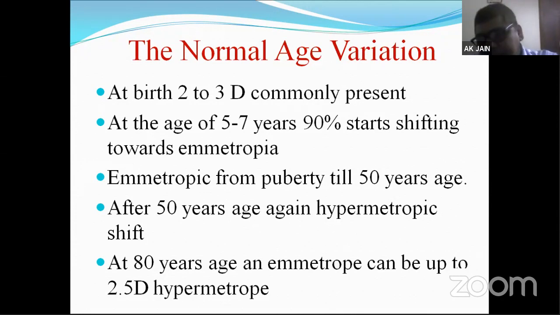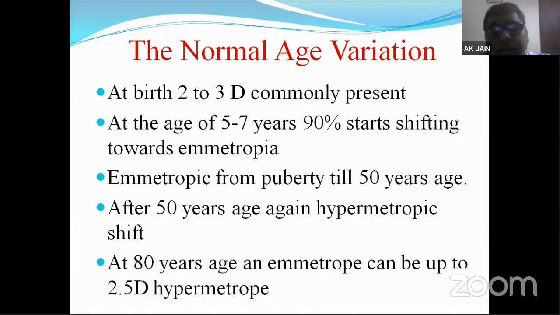After 55 years, again there will be a shift towards hypermetropia. Why? Because the refractive index of the cortical fibers changes compared to the nucleus of the crystalline lens. There was a difference between the refractive index of the crystalline lens nucleus and cortex, but gradually with age they become almost homogeneous.